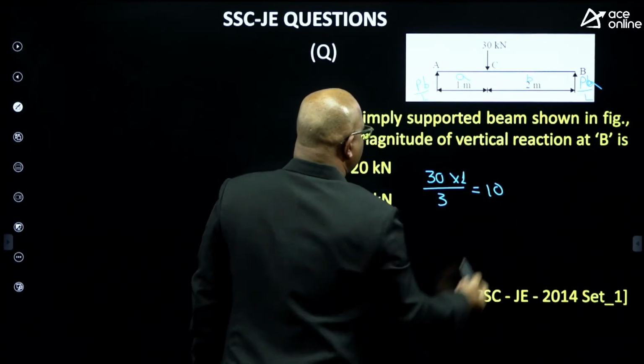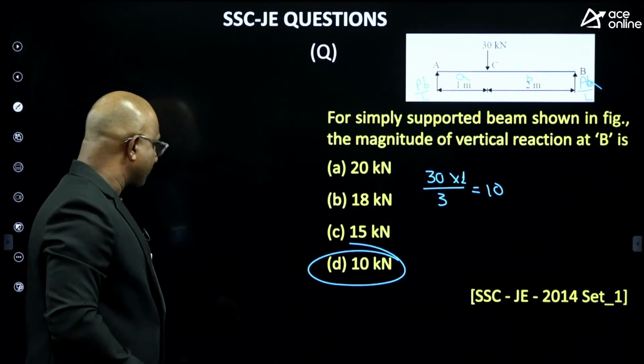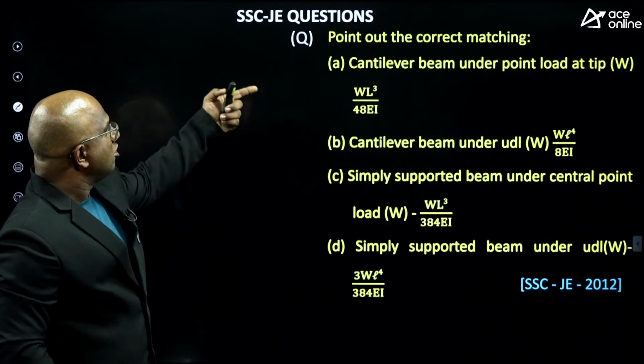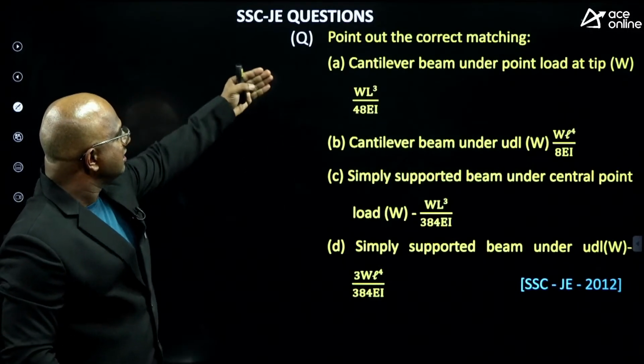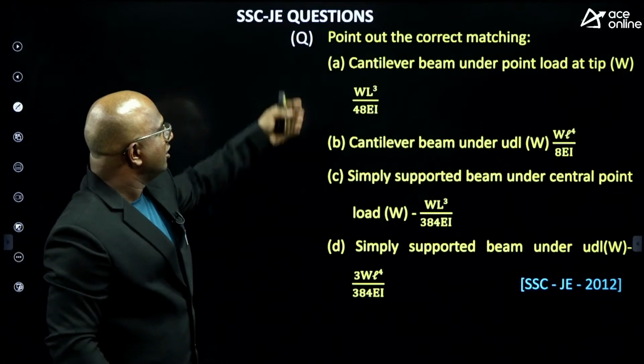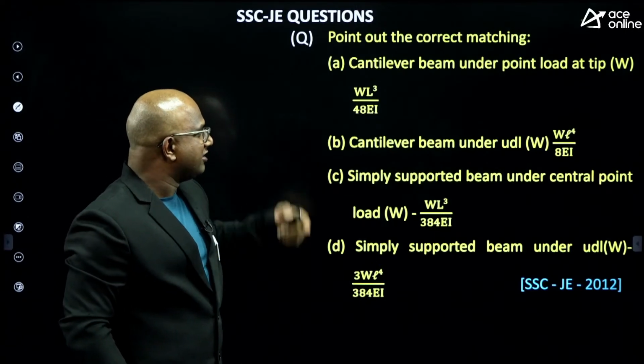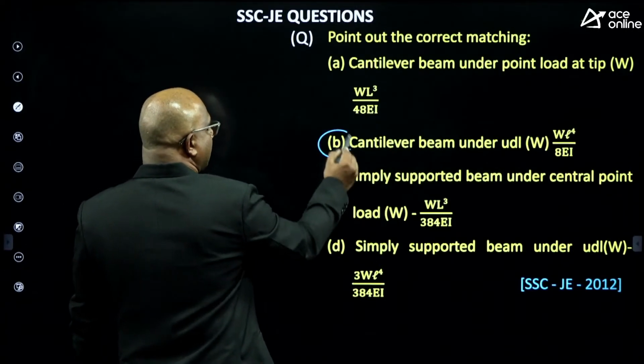The answer equals 10 kilonewtons, guys. So option D is the correct answer. Very good, Amma. Next, find out the correct matching, guys. This you can do with point load under the tip. Wrong. Please try to give me the answer, Amma. I have given everything, Amma. Under UDL, this is the correct answer, guys.